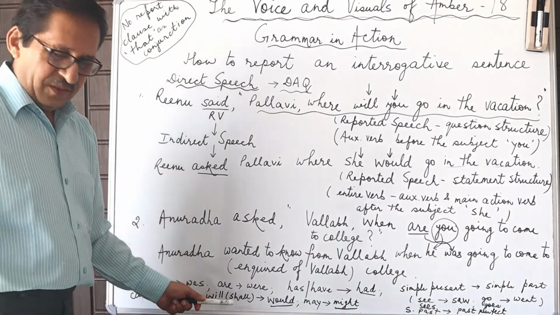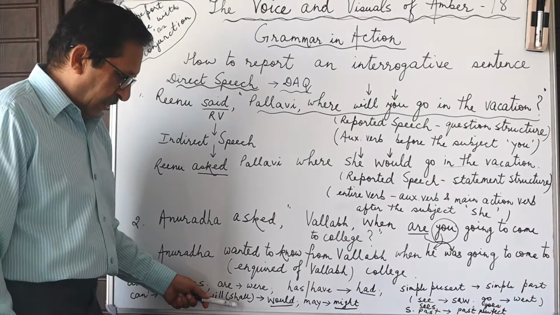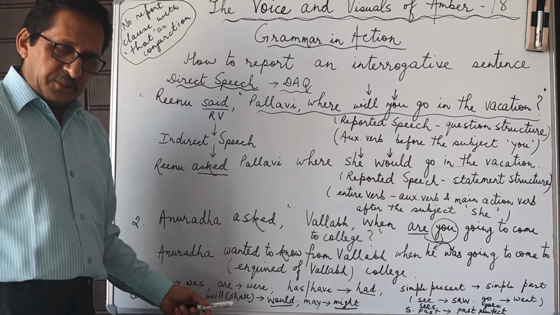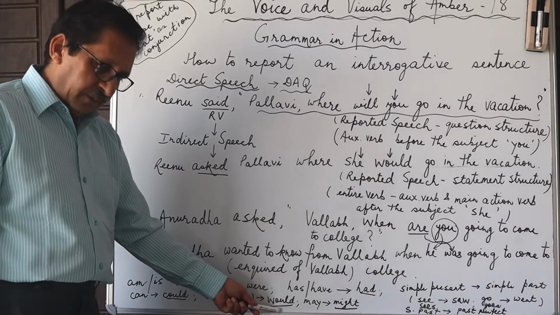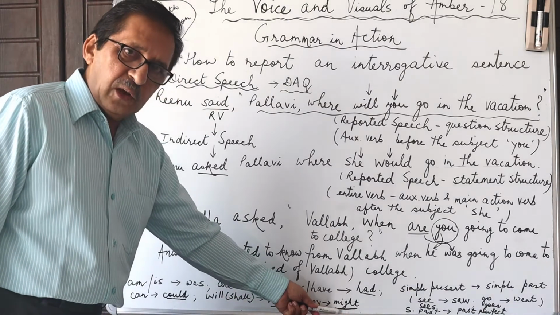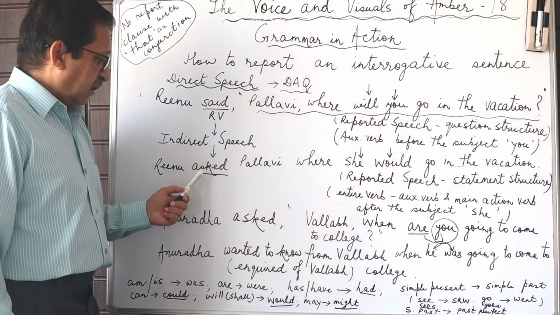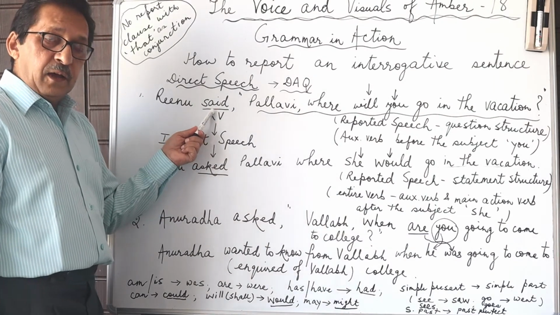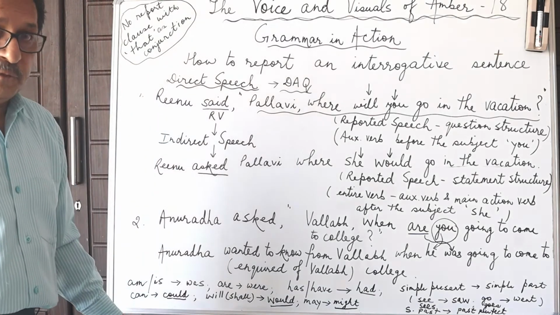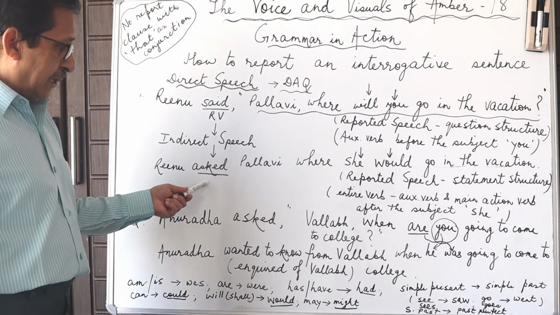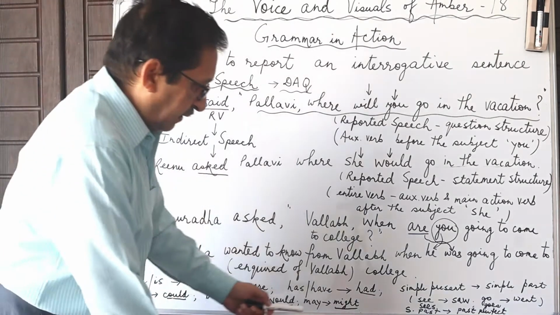Shall is sometimes used even now, although it's become a little more obsolete. So will or shall would become would, may will change to might if the tense of the reporting verb is any form of past tense, and mostly it will be simple past tense.